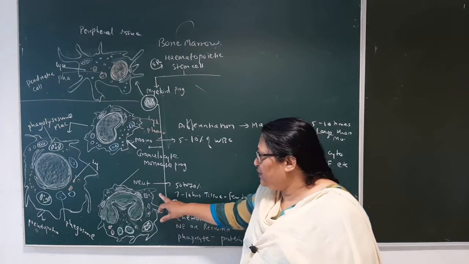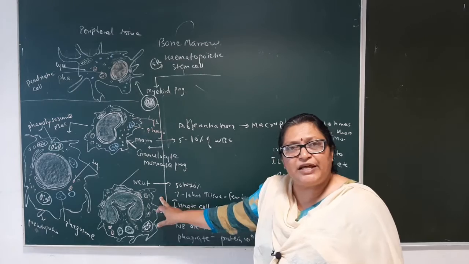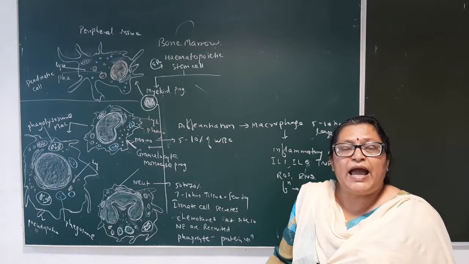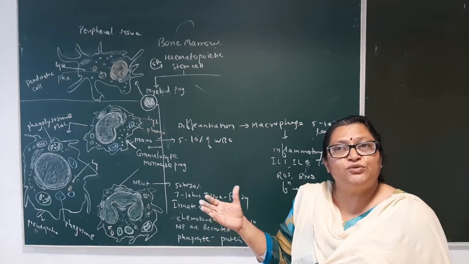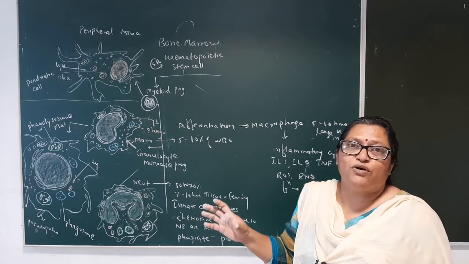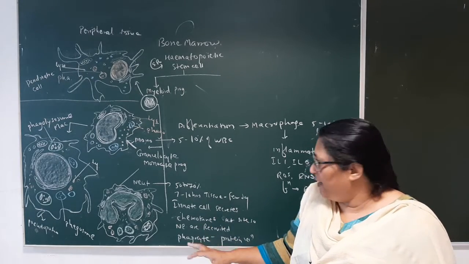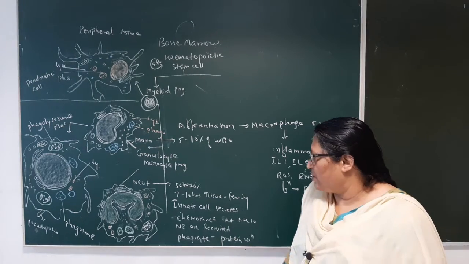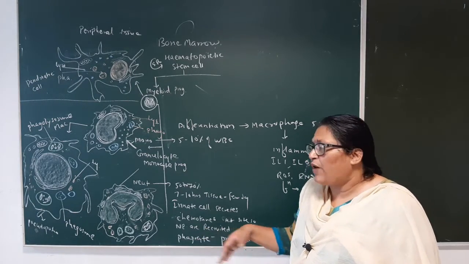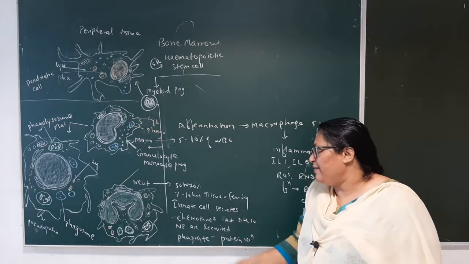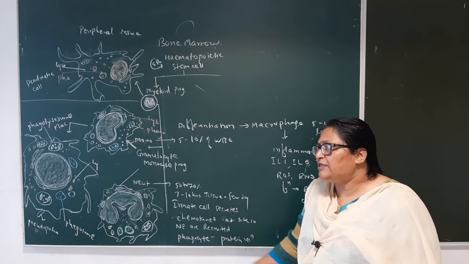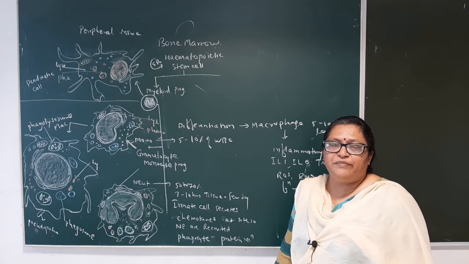Once the neutrophil is synthesized, it circulates for 7 to 10 days. At the site of infection, it enters into the tissue, resides there for a few hours, and secretion occurs. How do neutrophils go to that site? It is because of the chemokines secreted at the site of inflammation.